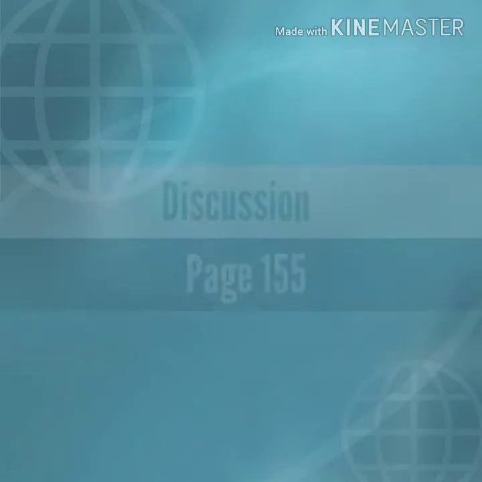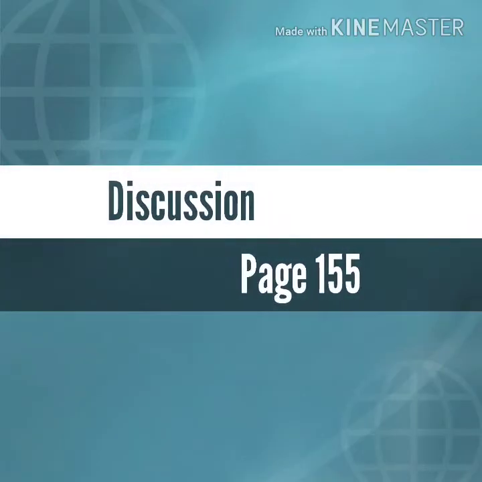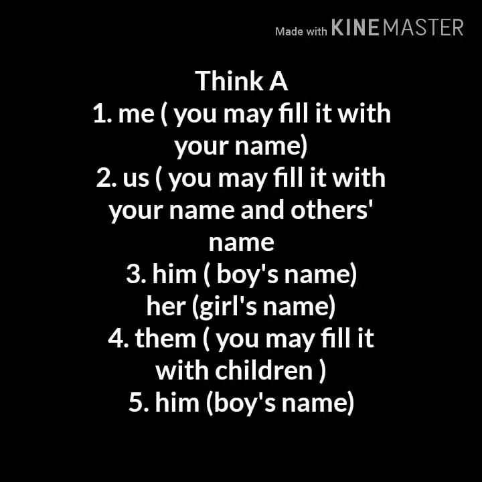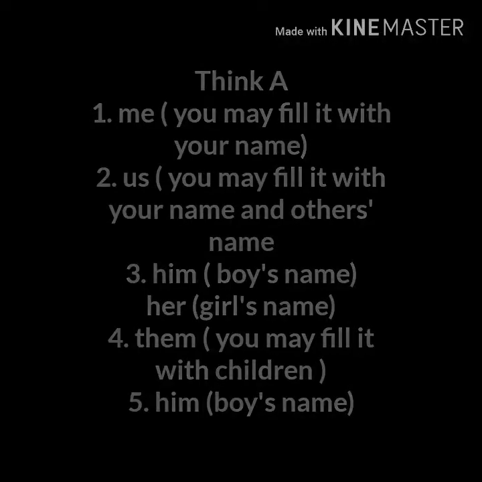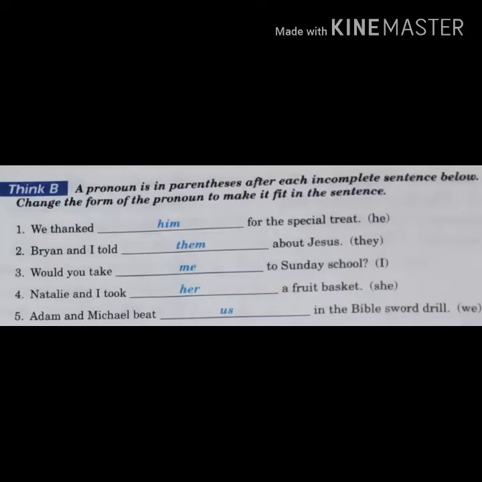For Think B, the answer is variable, so this is according to you. Now we are going to Think B. A pronoun is in parentheses after each incomplete sentence below. Change the form of the pronoun to make it fit in the sentence.